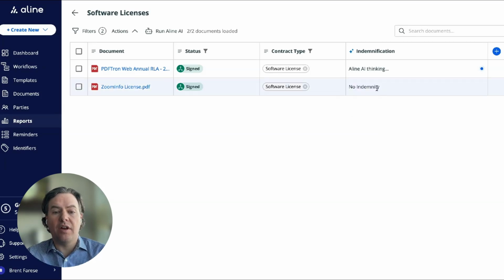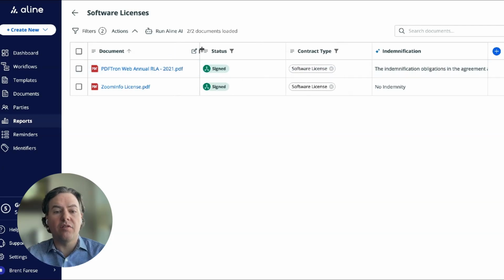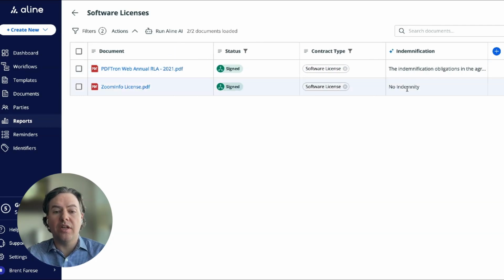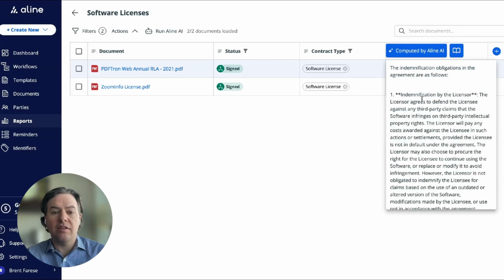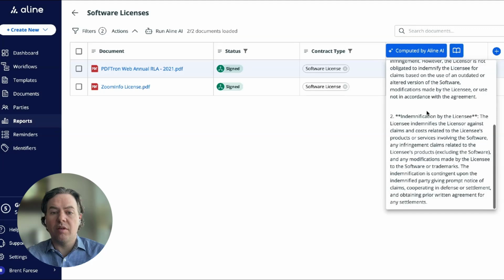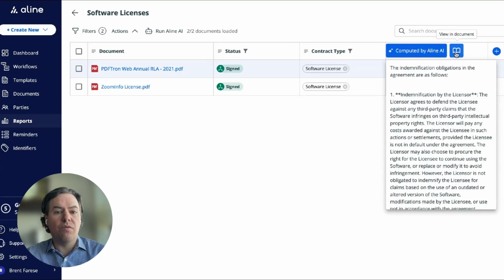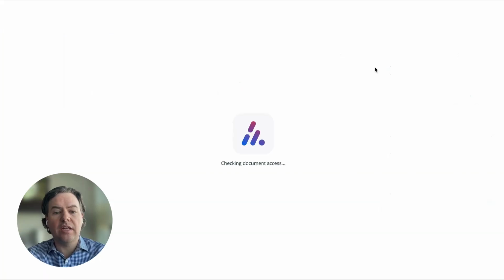Align's AI has identified that there is no indemnity for the ZoomInfo license, and it's still analyzing this other software license agreement to pull out the indemnification obligations. As we can see, it's done now analyzing these indemnification obligations for the other software license, and it summarizes them here. Additionally, if we want to view where the data comes from for this answer, we can actually click and view that in the document.